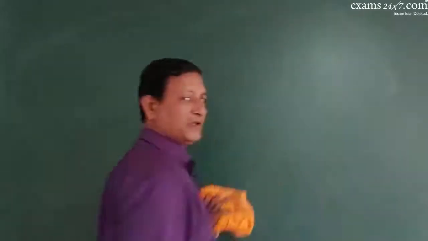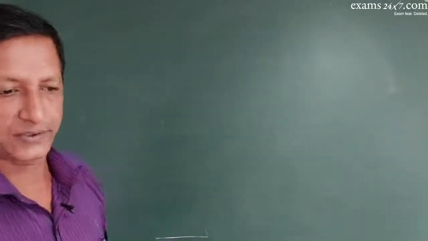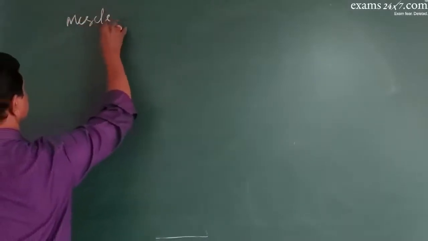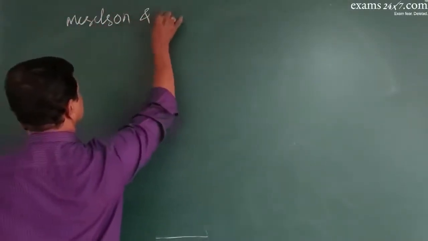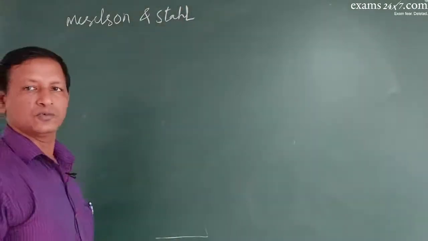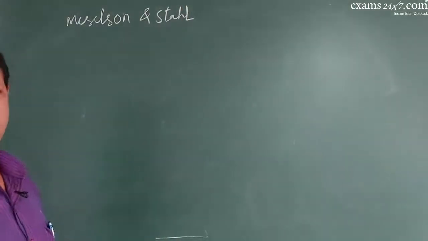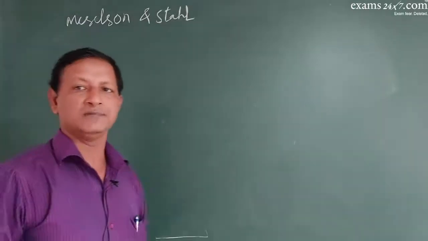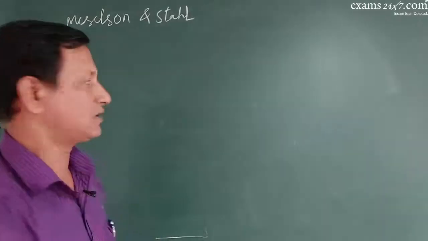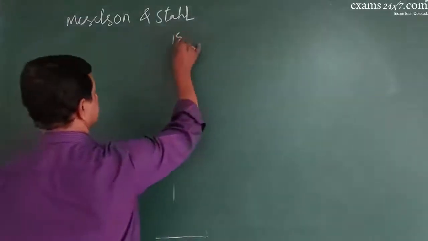But how to believe that the process is semi-conservative? That was explained by Meselson and Stahl, who proved that the process is semi-conservative by using the heavy isotope of nitrogen, like 15N.